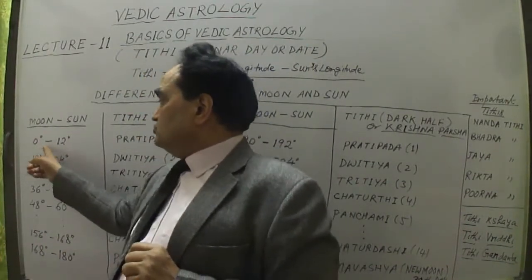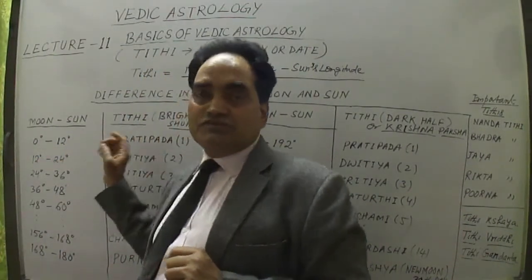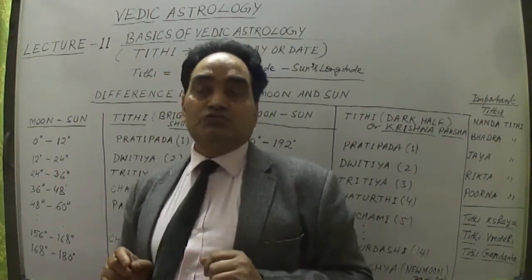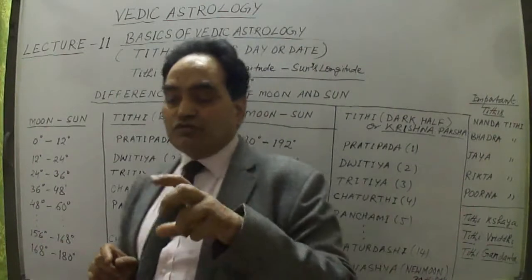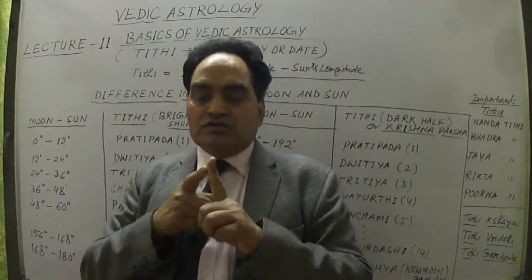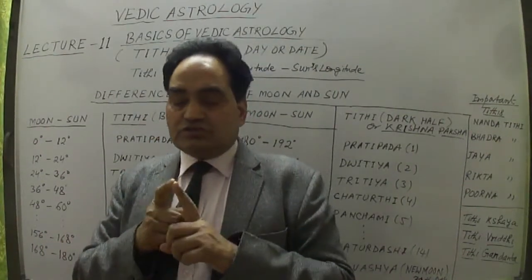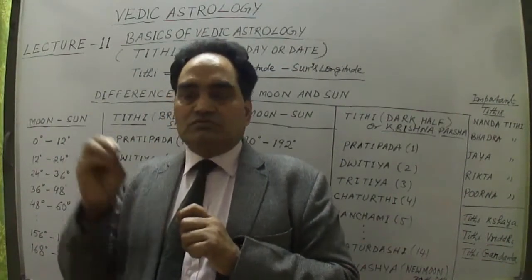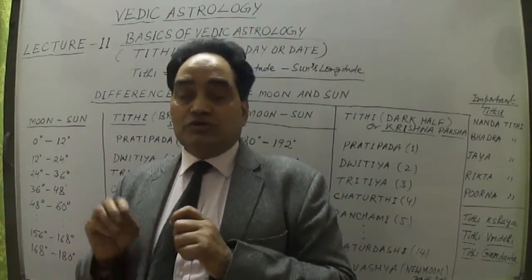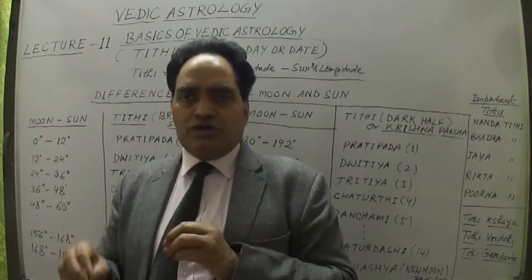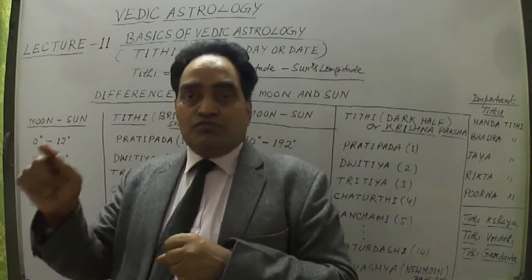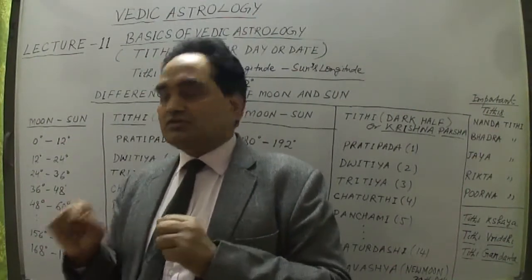If the difference is between 0 and 12 degrees, this is Pratipada, or the first day. If the difference comes out between 12 degrees and 24 degrees, it is one quotient and the remainder is something, like 1 upon 12, 3 upon 12, or 5 upon 12, that means this is the second.